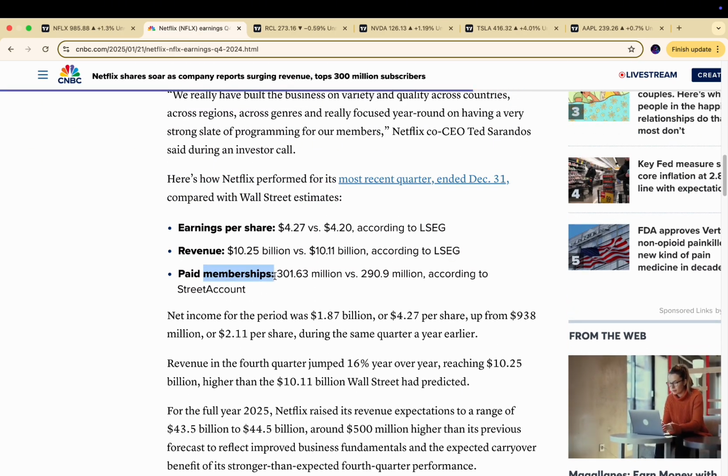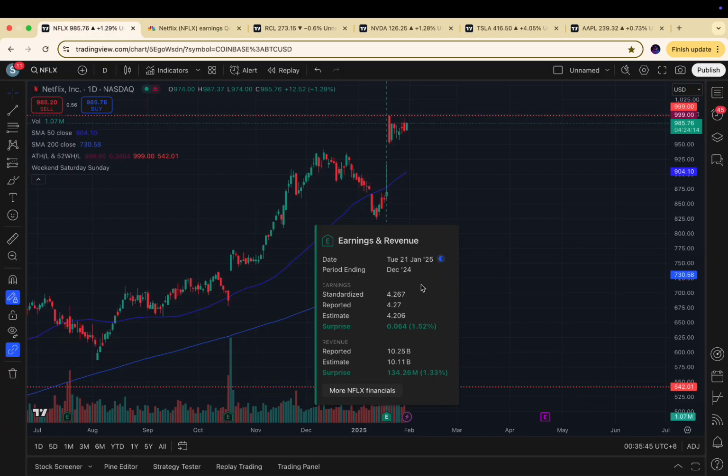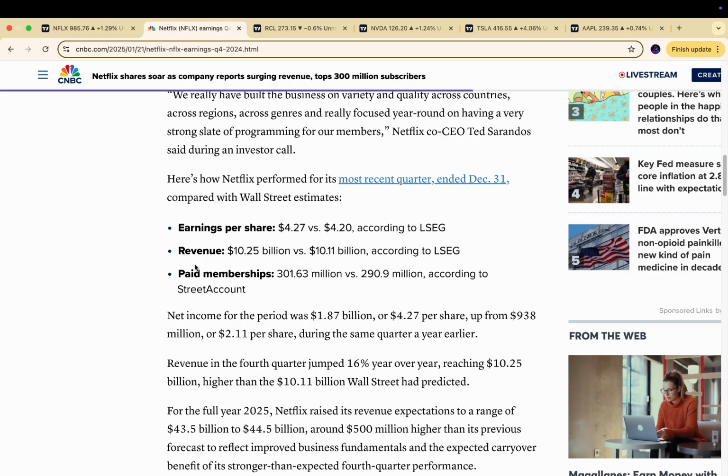And with these memberships, a lot of people often forget to cancel, or they just don't want to cancel because they're already content with the service. So this number is really good and really bullish for the stock because it shows that people are interested. It's not just about current revenue and earnings, it's about the projected earnings and revenue for the future, because that is what accounts for the value in the stock. So this is the reason why the stock popped that much, even though it's not that big of a beat for these surprises, 0.64 and 134 million. It's because of this catalyst, the membership increase, that the stock went up so much.